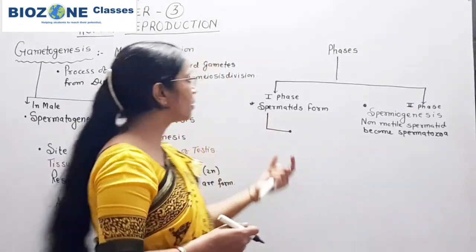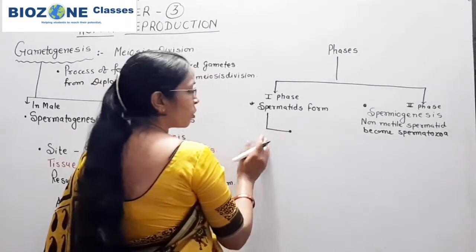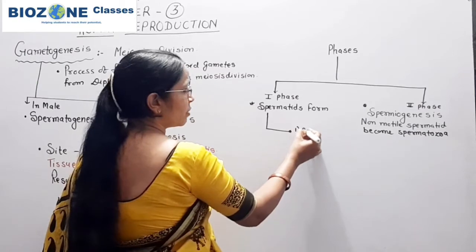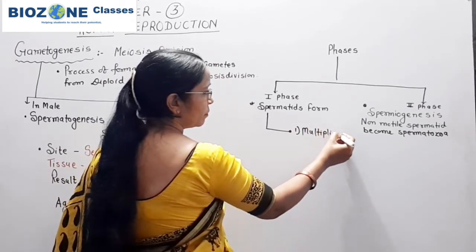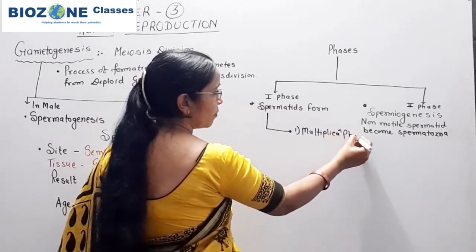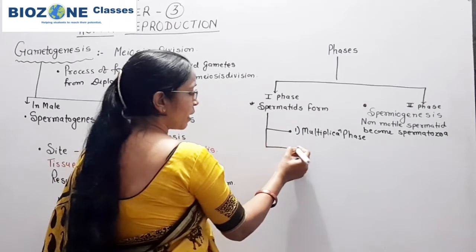With the help of these three phases, the non-motile gametes, the spermatids, are produced. So in phase 1, the first is the multiplication phase, the phase of spermatogonia formation.